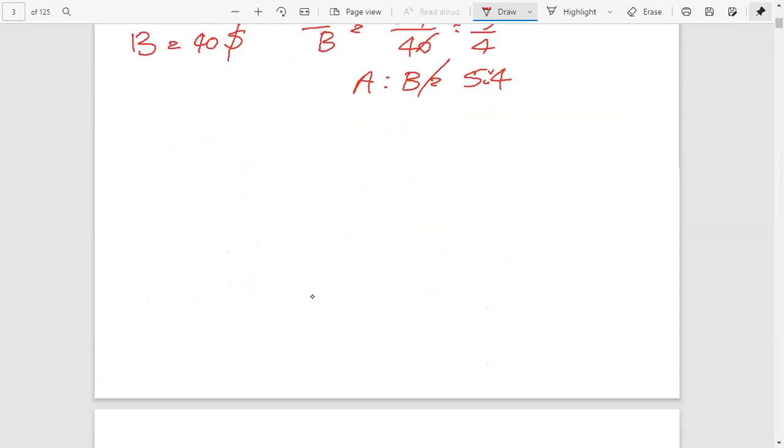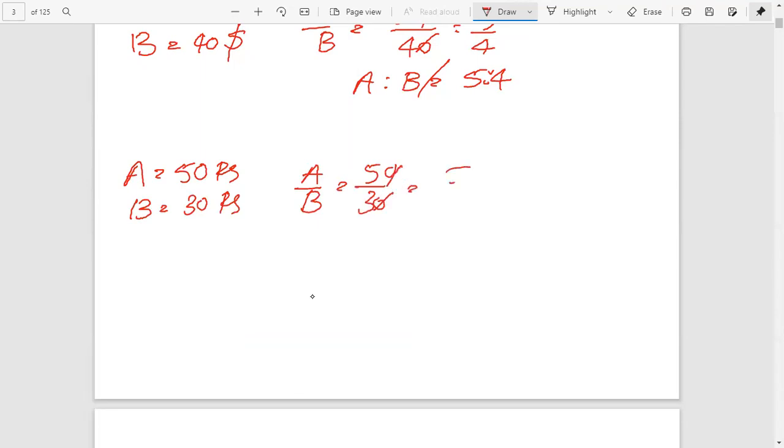The units must be similar. If we have A equal to 50 rupees and B equal to 30 rupees, then we can write A by B equal to 50 by 30, which equals 5 by 3. Therefore, A is to B equal to 5 is to 3. That's why we call ratio the relation between two or more similar items.